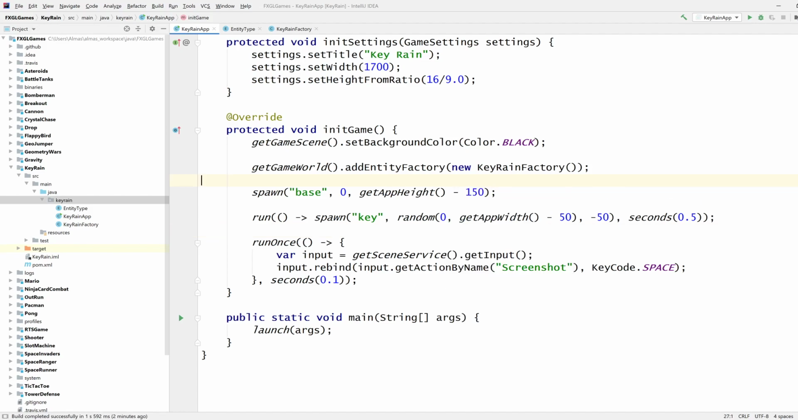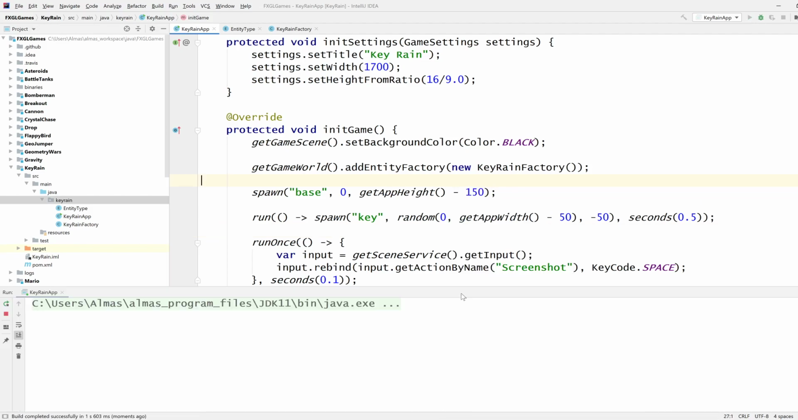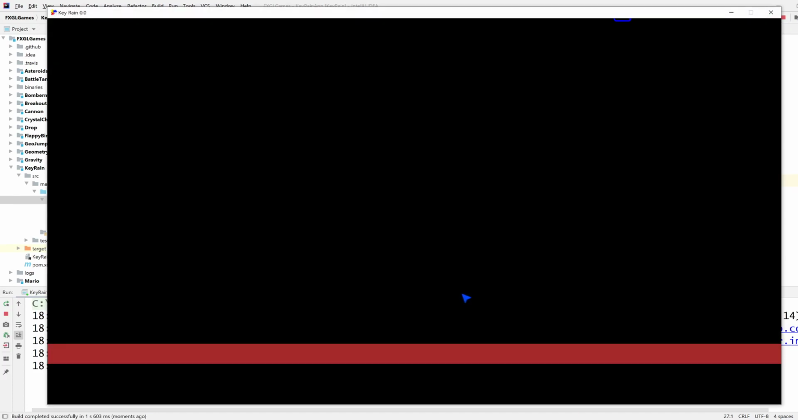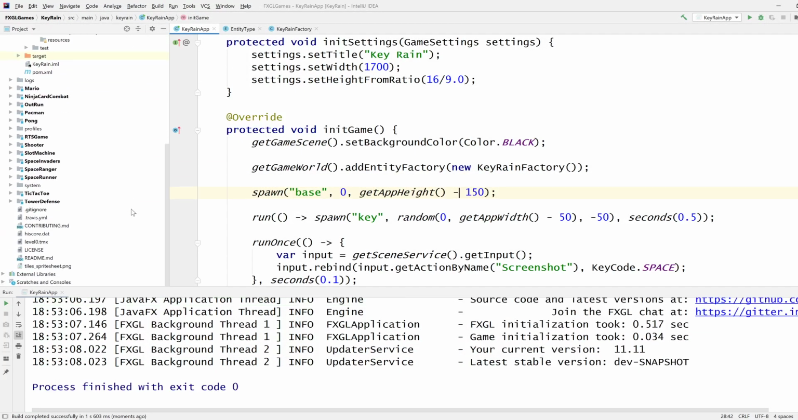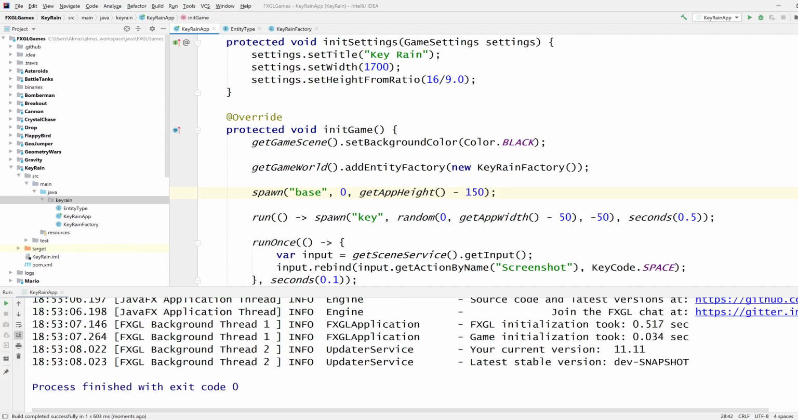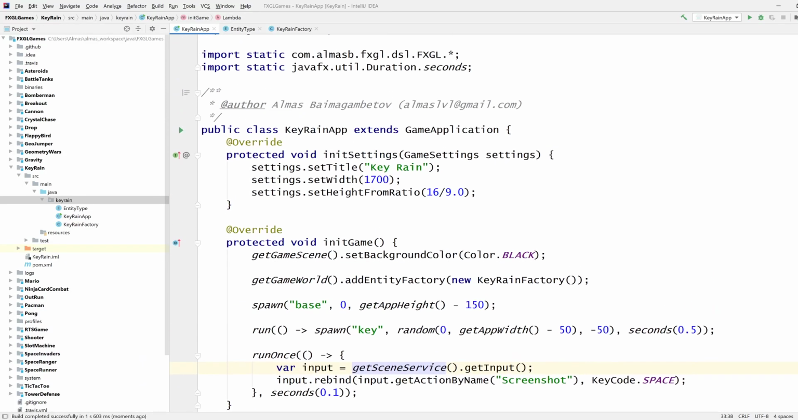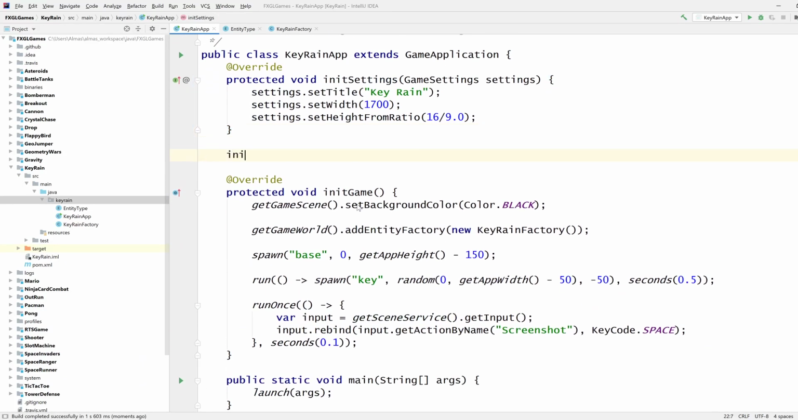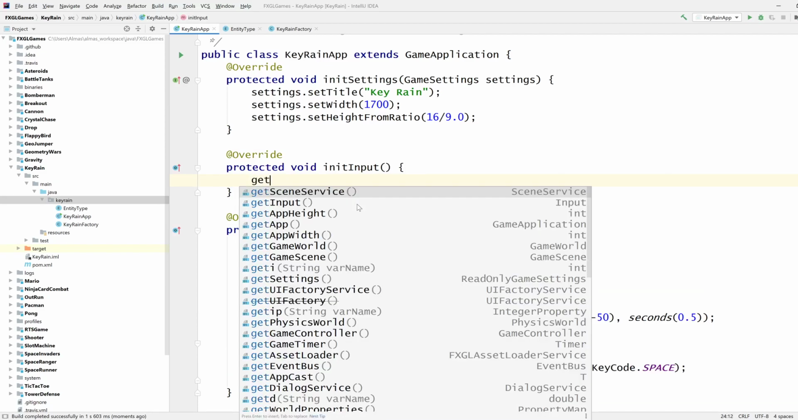Yeah, let's try that. So if I press P now, it shouldn't lag, it should just work. Yeah, that's fine. Cool. There are no more screenshots. Yep, good. That's that. Now I need to actually handle input somehow.